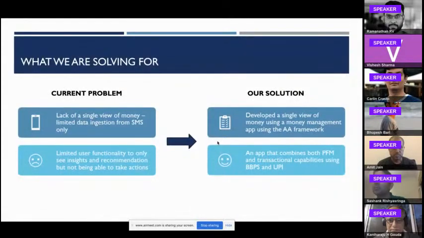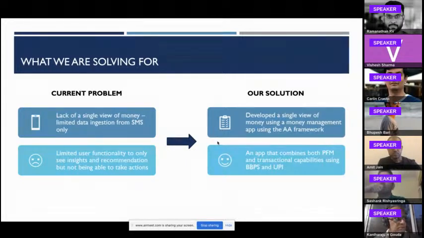So, exactly what are we doing? We identified two major problems in the current ecosystem, and we created solutions tackling each one of them. Firstly, was the lack of a single view of money because of the limited data ingestion from SMSs only. This is something that we are now trying to solve by creating a single view using the account aggregator framework. The second is the user functionality being limited to see insights and recommendations, but not being able to take actions on these insights and recommendations.